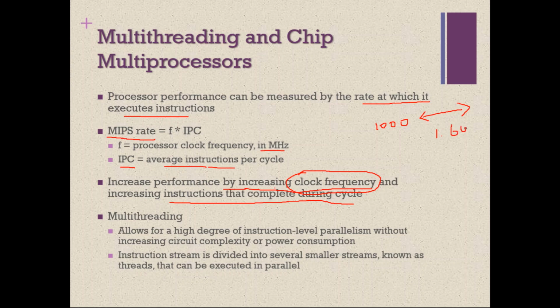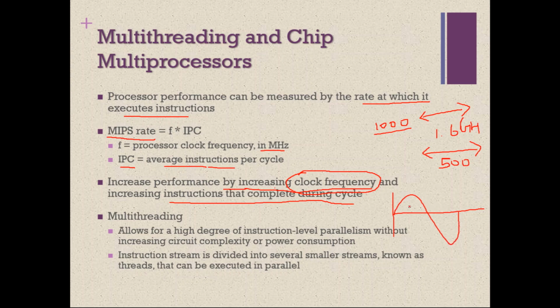But previously, with the 800 megahertz clock, in one clock cycle it was executing 1000 instructions. Now the clock frequency is 1.6 gigahertz, but if it is executing only 500 instructions, then there is no improvement at all. Increasing the clock frequency means the duration of the cycle will decrease.